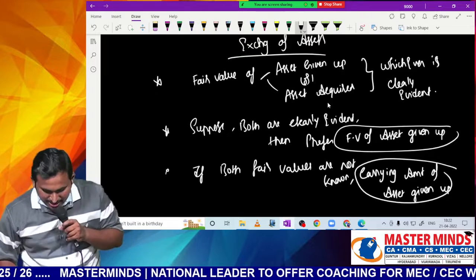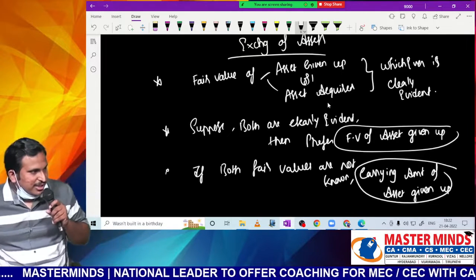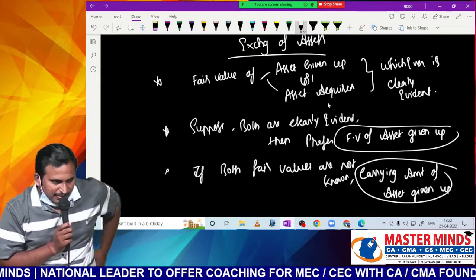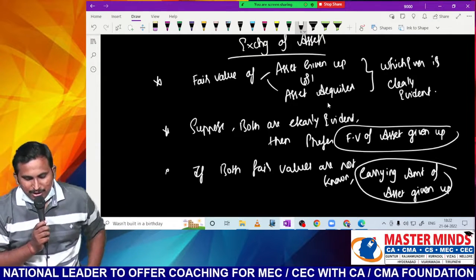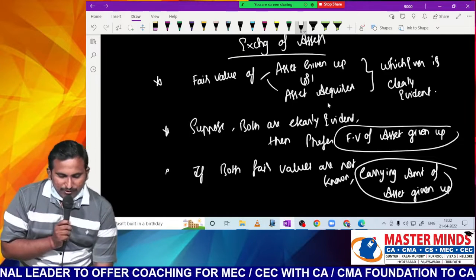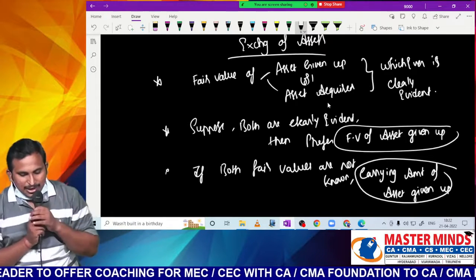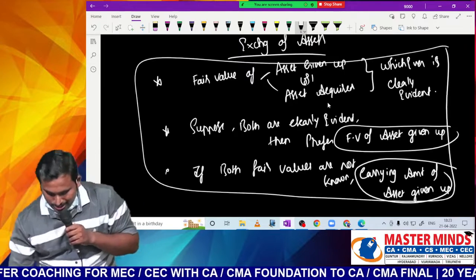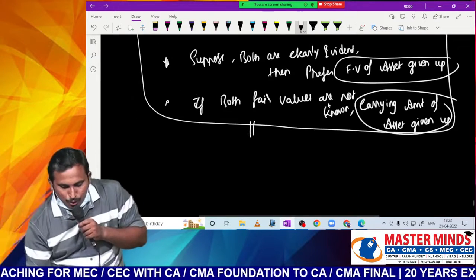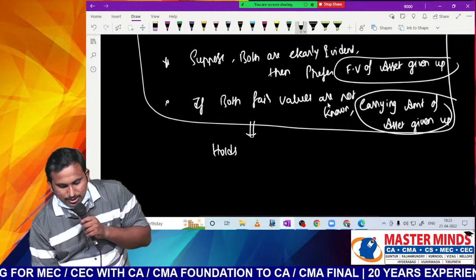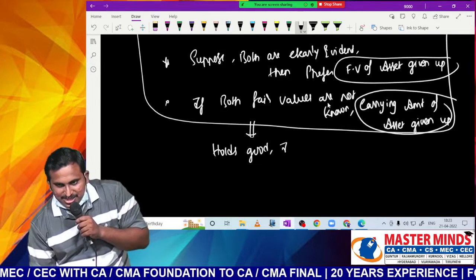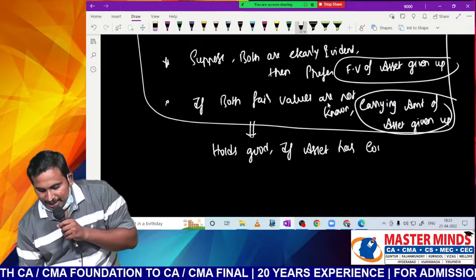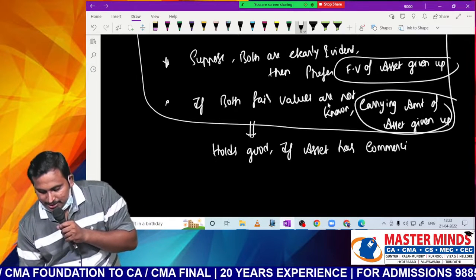In the case of exchange of assets, we take the fair value of the asset given up or the fair value of the asset acquired, whichever is clearly evident. If both are clearly evident, the fair value of the asset given up. If both fair values are not known, we will take the carrying amount of the asset given up. All these principles hold good if the asset has commercial substance.